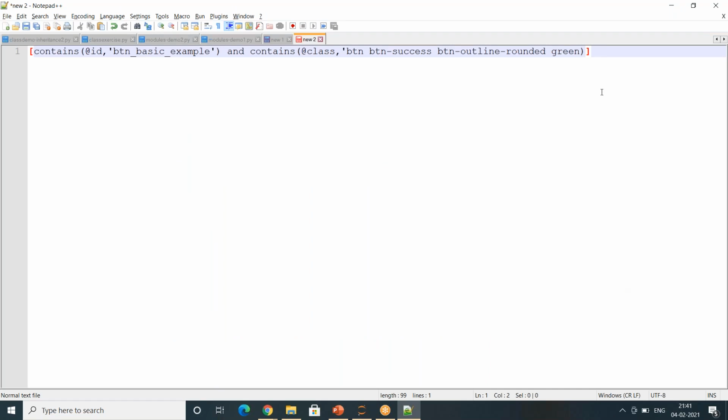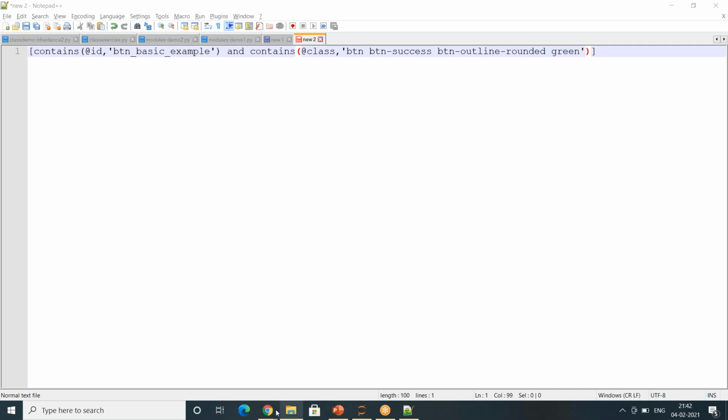I have seen that in ChroPath we have that option. Yes, that is a third-party application. ChroPath is an add-on for Chrome, and it will automatically give it to you. If you are comfortable using ChroPath, it's okay, you can use it. But if it gets deprecated like FirePath, after that you will face difficulty writing an XPath or a CSS. It's better to learn how to write an XPath yourself and not use those add-ons.